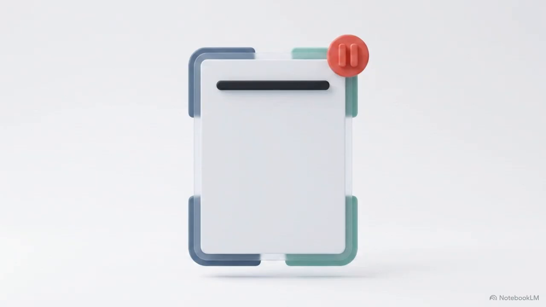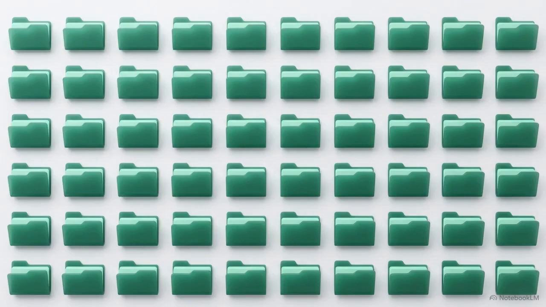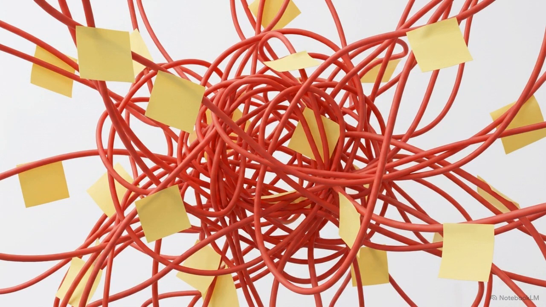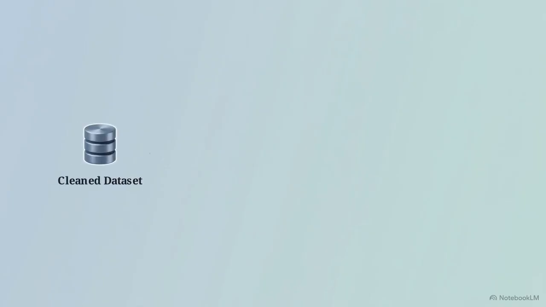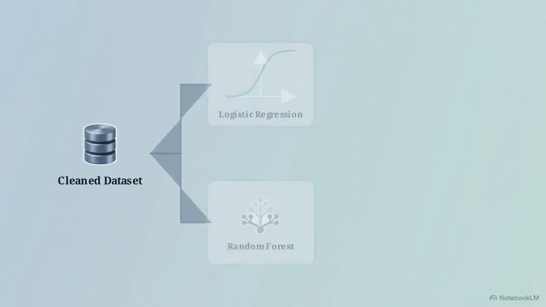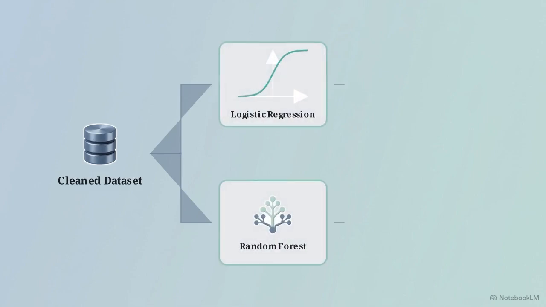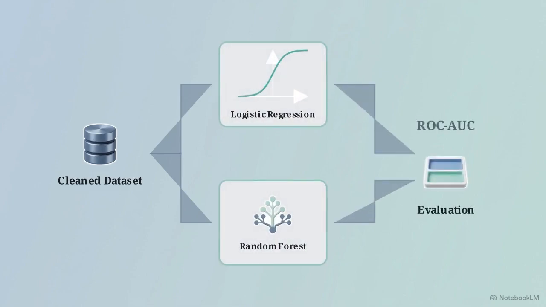Pause the video here. Draft a quick 5-line research gap and write out a working title that uses the term risk classification. A rigid pre-processing pipeline ensures your analysis remains reproducible, preventing the project from devolving into an undocumented coding experiment. In the execution phase, you will train baseline models like logistic regression and random forest, and evaluate them using classification metrics like ROC-AUC and F1 scores.